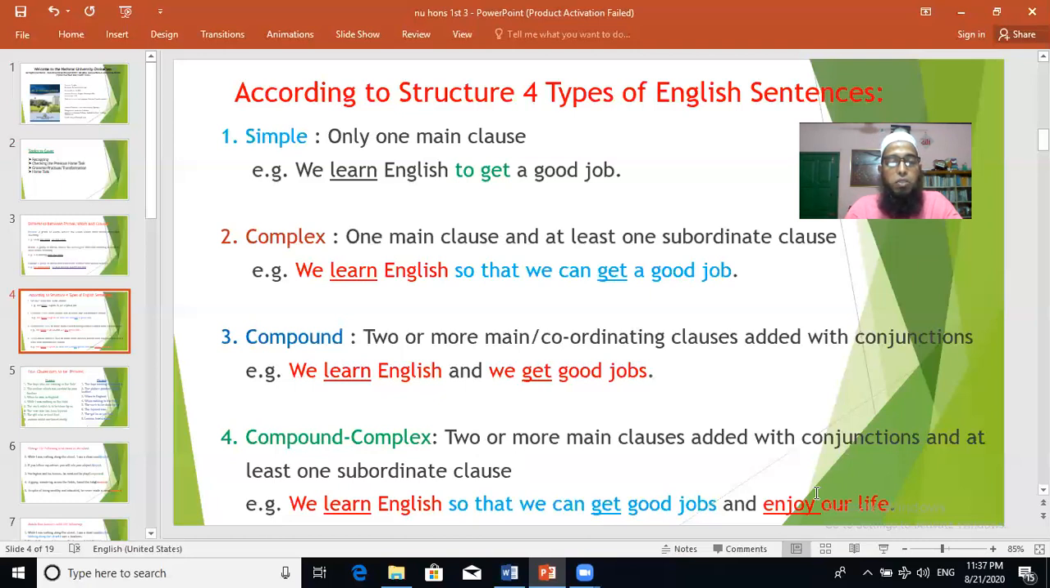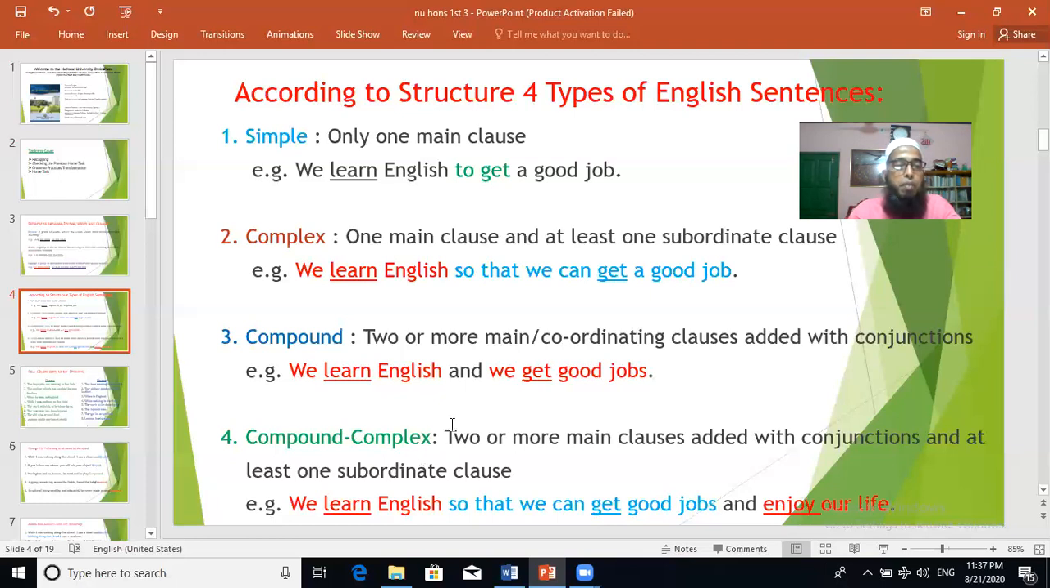We learn English. So this is one main clause. Another main clause: we enjoy our life. The same subject, we, is not repeated here. And the subordinate clause is so that we can get good jobs. The verb is get here. So you see there are three clauses, two main clauses and one subordinate clause. So this type of sentence is called a compound complex sentence.